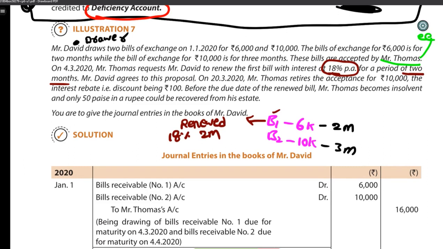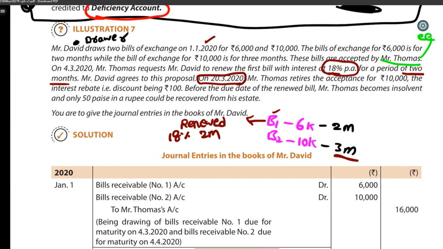Okay, here see the second bill. Normally the first bill is second bill, right? So the bill is drawn on 1/1/2020. Two bills are drawn on 1/1/2020. The second bill is drawn for how many months? 3 months. What is the due date? 1st April. Right? 1st April is the due date. But here we are getting payment on 23/2020 only. We are getting the payment before the due date.